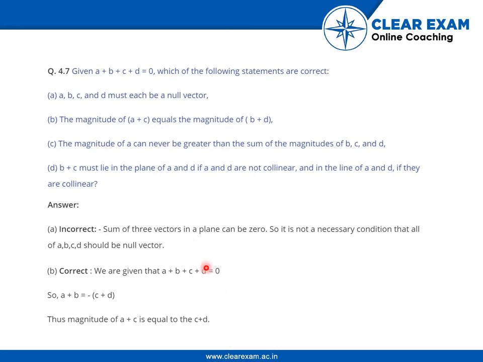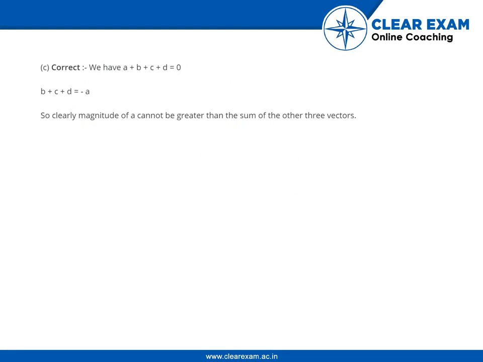The next one is: the magnitude of a can never be greater than the sum of the magnitudes of b, c, and d. This is a correct statement because we have a + b + c + d = 0. That means b + c + d is equal to minus a. So clearly the magnitude of a cannot be greater than the sum of the magnitudes of the other three vectors.